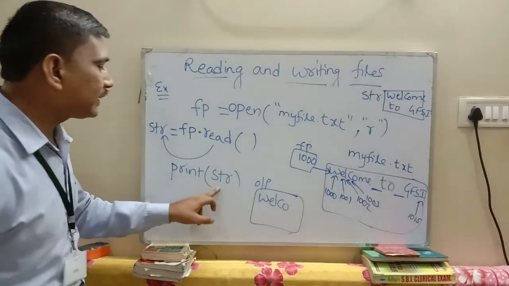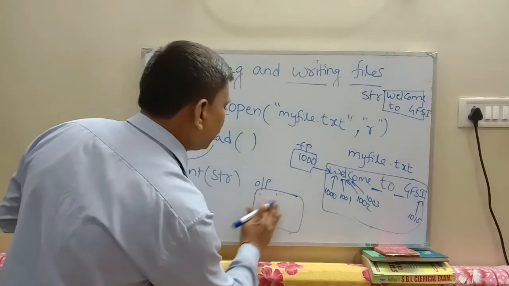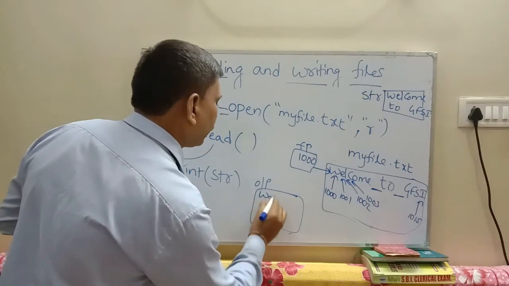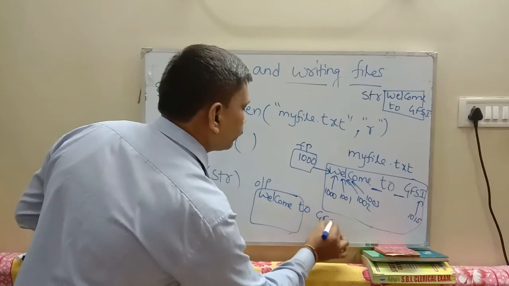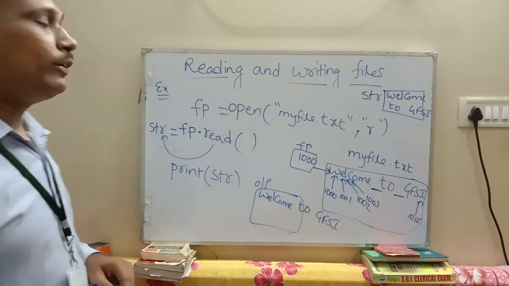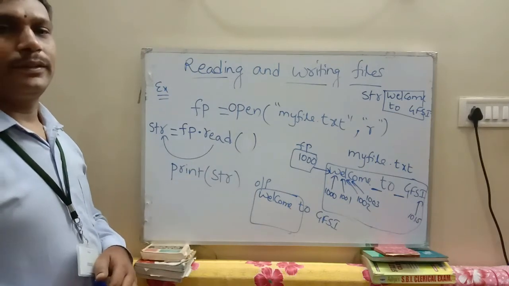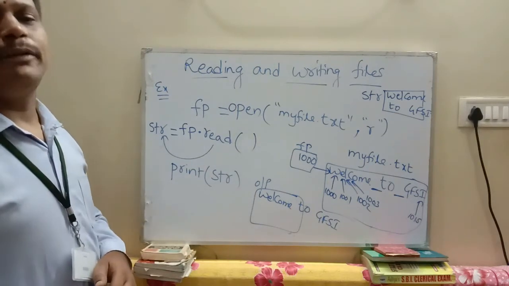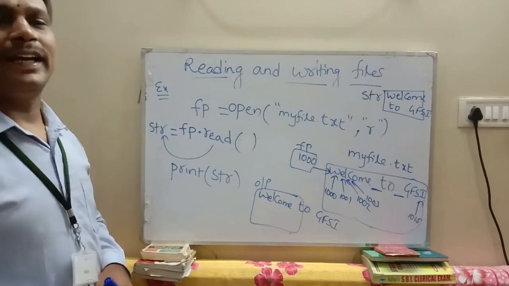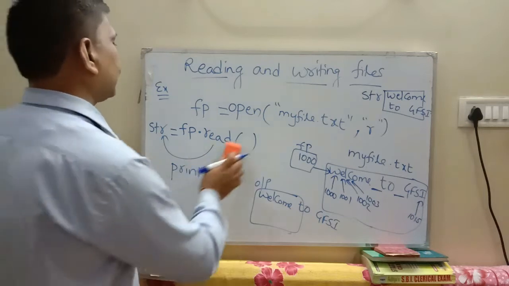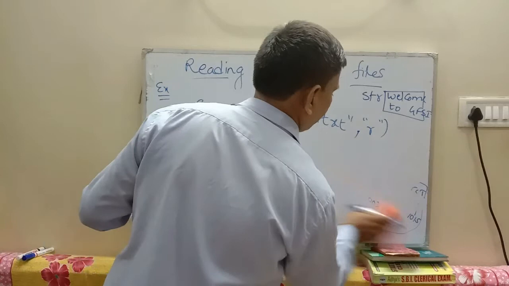Then you print the str variable, so this time it prints welcome to GFSI. This is the output when you are not specifying any number. Okay, this is the concept of the read method. Next, coming to the readline and readlines methods.